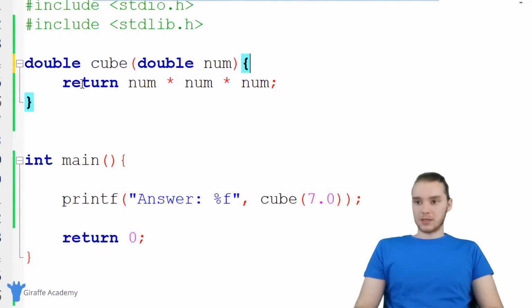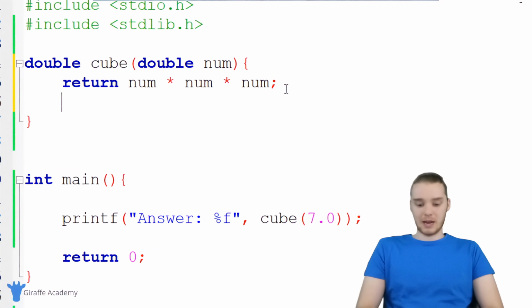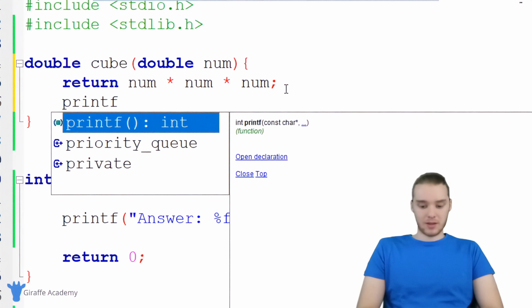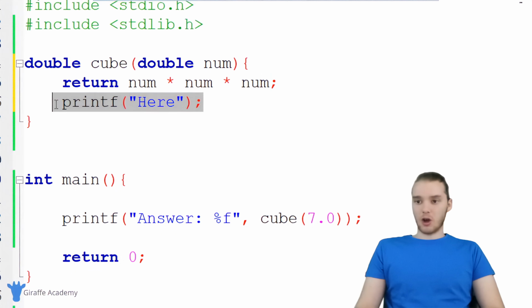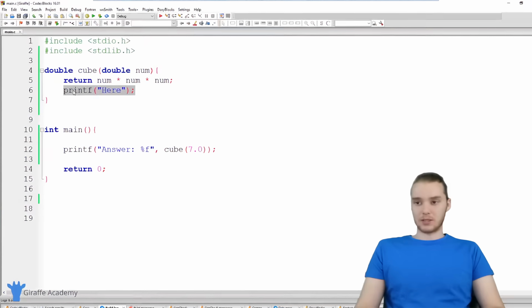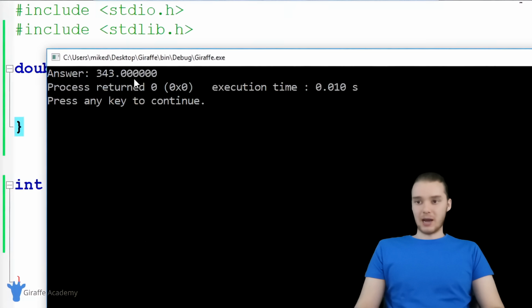And one thing I want to point out is this return keyword will actually break us out of the function. So if I came down here and I said printf, and I printed out "here", this code is actually never going to get executed. If I run my program, you'll notice that it's not printing out "here".